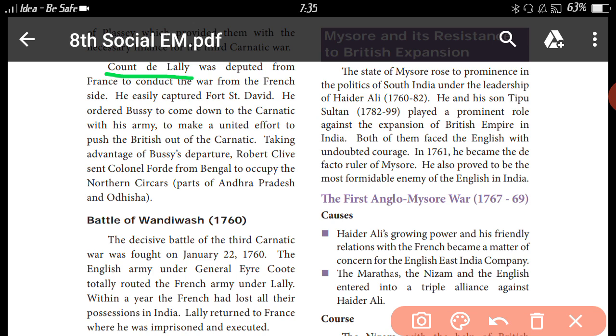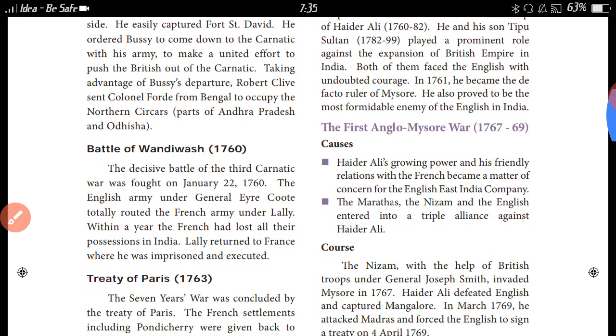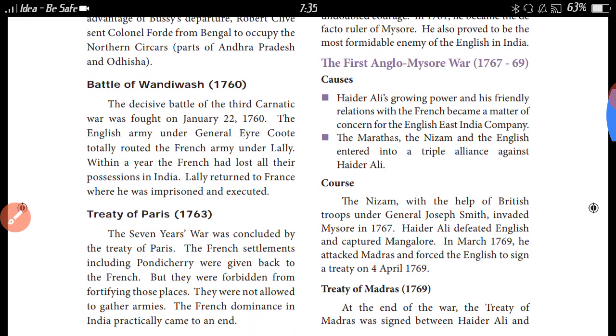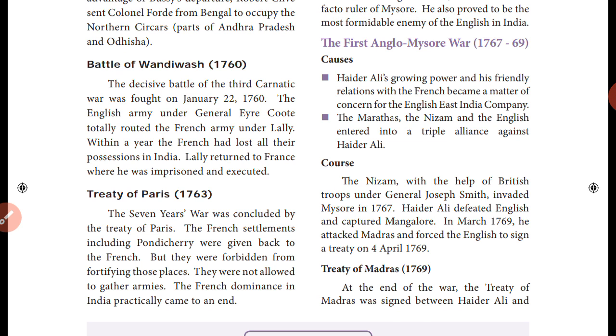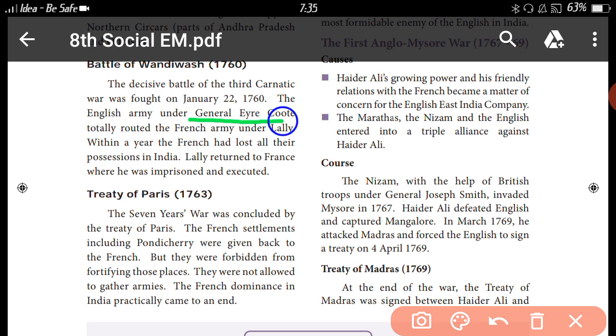Battle of Wandiwash in 1760. The decisive battle of the Third Carnatic War was fought on January 22, 1760. The English army under General Eyre Coote totally routed the French army under Lally.